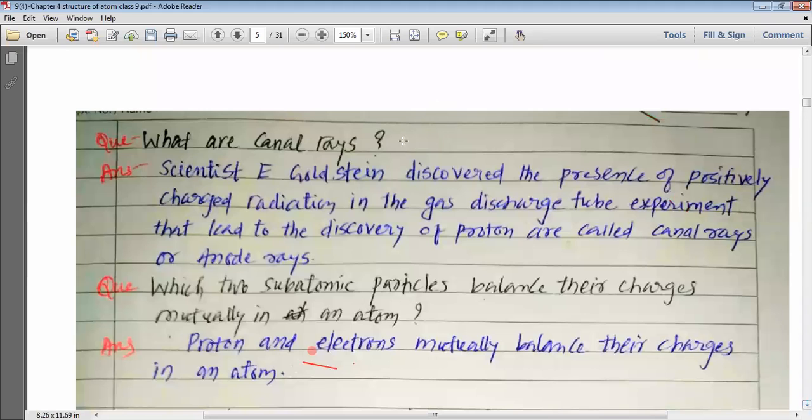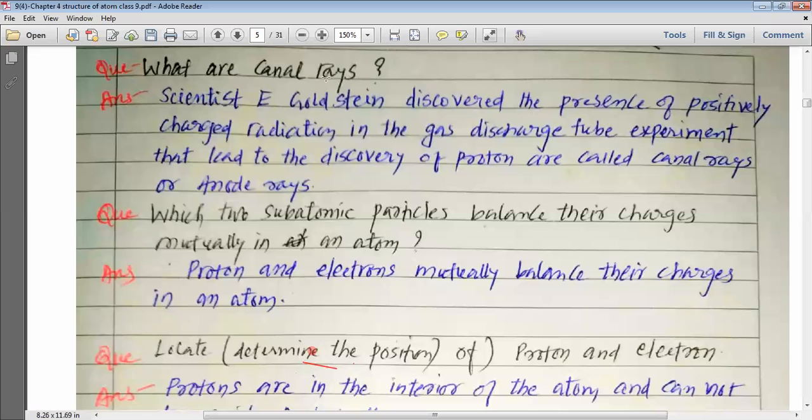See, this portion is not included in the syllabus, but let us study a little bit of it, because what are canal rays? Scientist E. Goldstein discovered the presence of positively charged radiation in the gas discharge tube experiment.